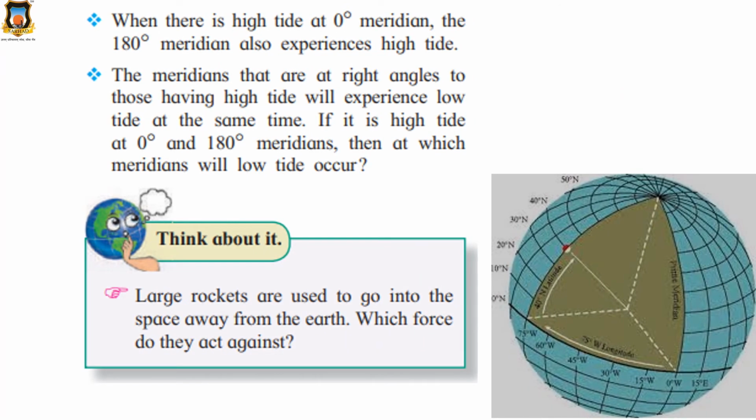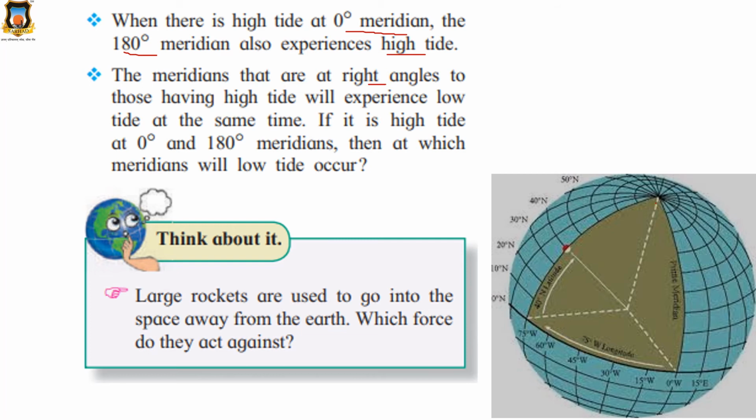When there is high tide at 0 degree meridian, the 180 degree meridian also experiences high tide. Okay. The meridians that are at right angles, here you can see the right angle. See this, this is the prime meridian. I have shown you this in this figure.